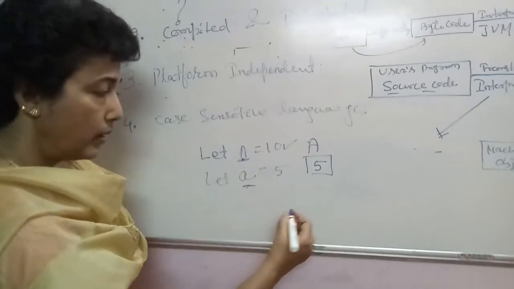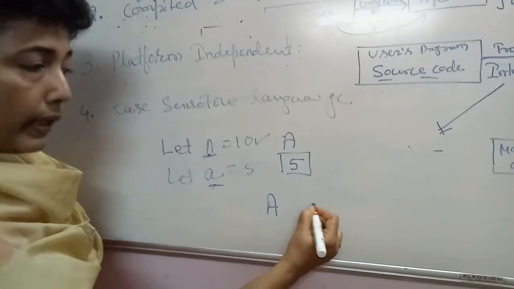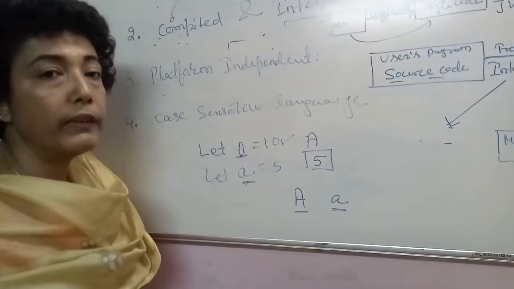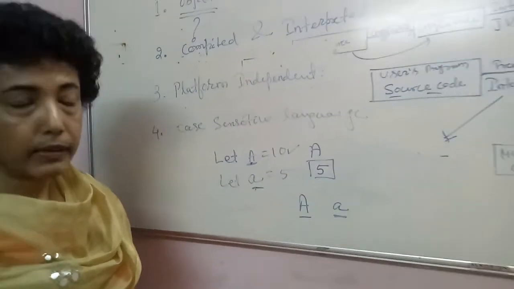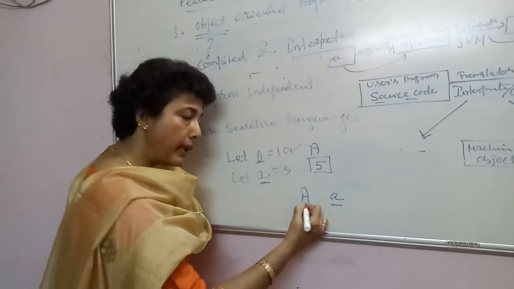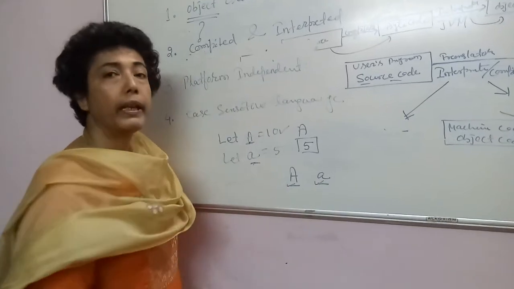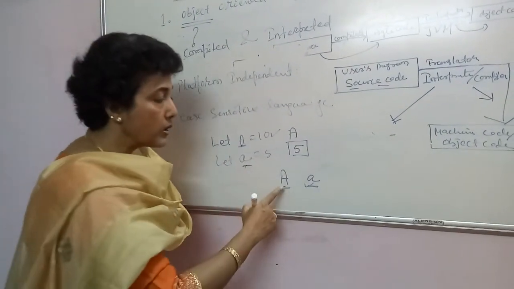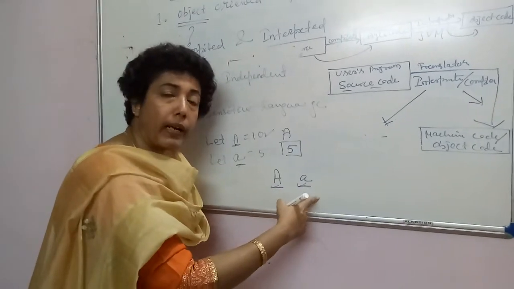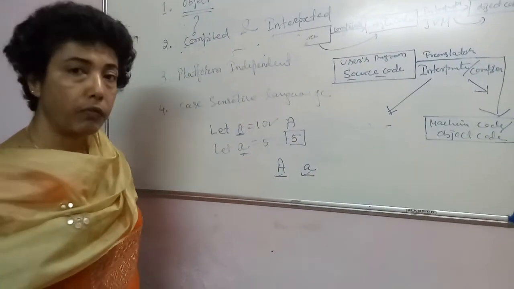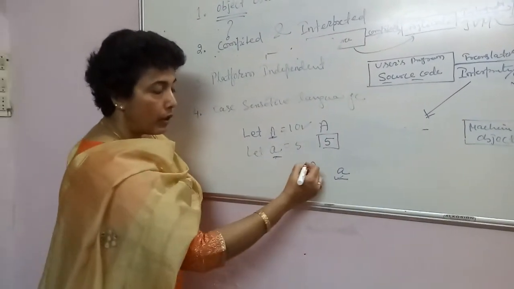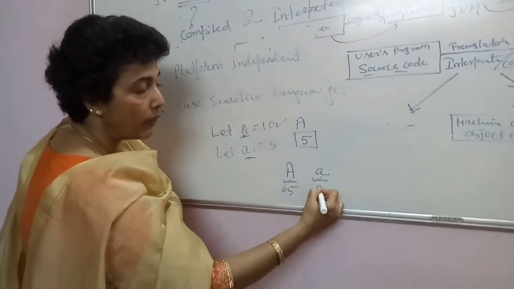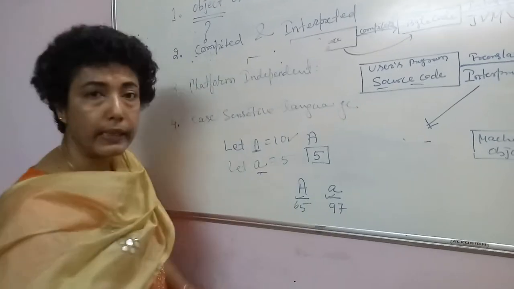If I write uppercase A and lowercase a, Java considers these two as two different things. This is because of the numeric code associated with the uppercase alphabet and the lowercase alphabet. For uppercase A, the numeric code is 65. For lowercase a, the numeric code is 97.